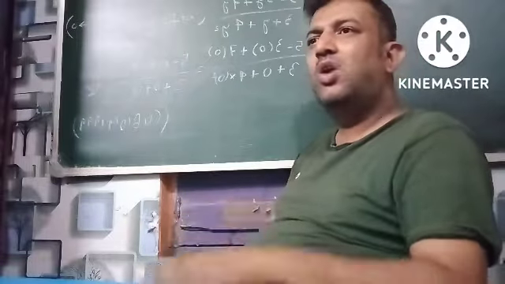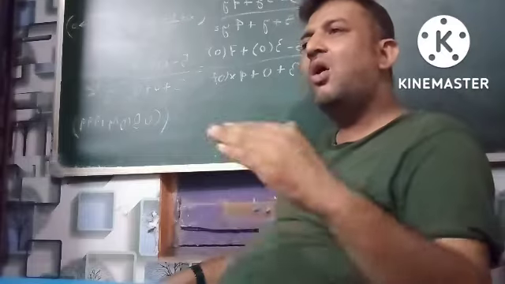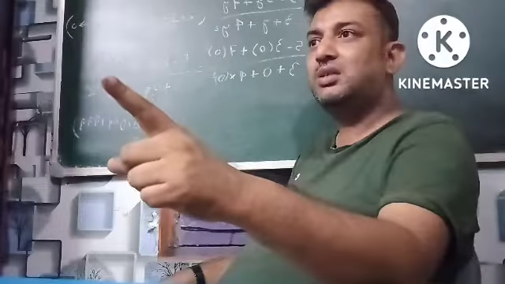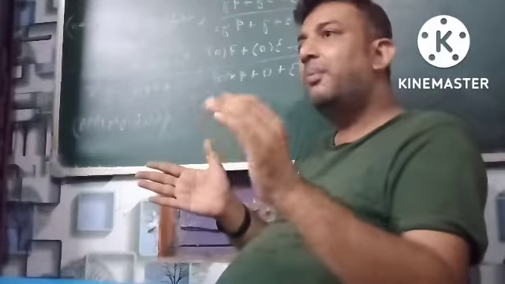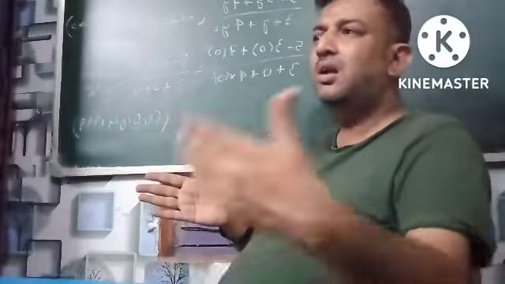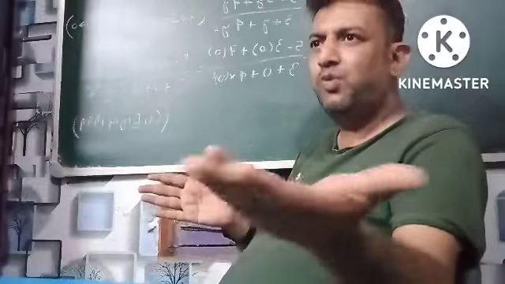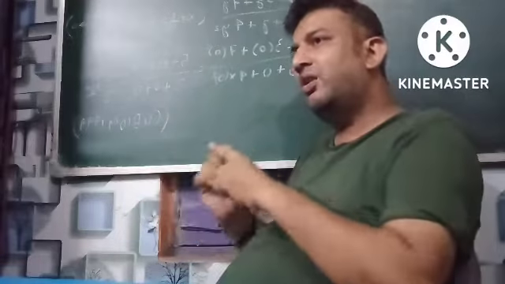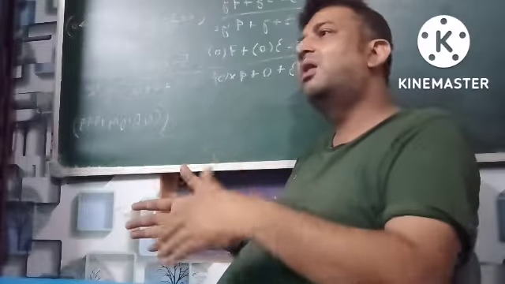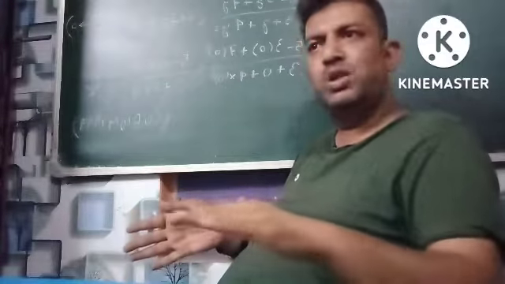So auditing is not a continuous process. It is a periodical process, done after a period, maybe 3 months, 4 months, 6 months or 12 months. But accounting is a continuous process, done on a day-to-day basis.